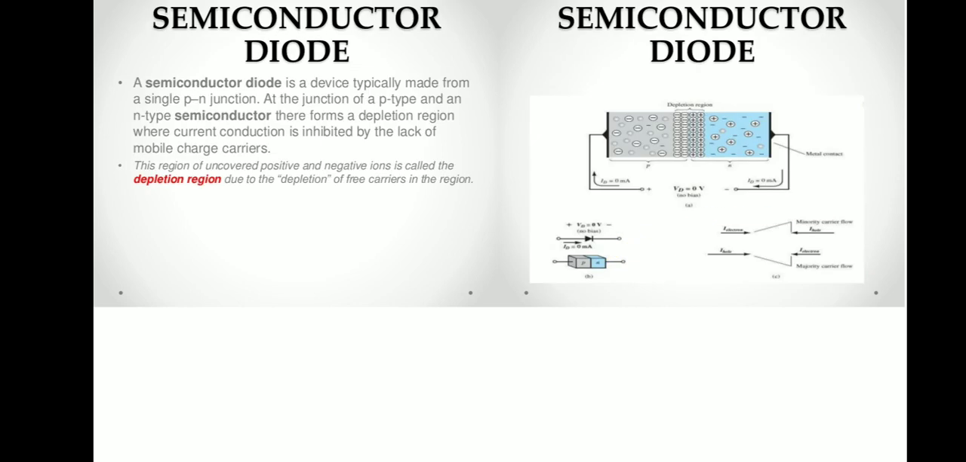Then the semiconductor diode. A semiconductor diode is basically made from a single PN junction, at the junction of P-type and N-type semiconductor. These form depletion regions where the current conduction is inhibited by the lack of mobile charge carriers. The region of uncovered positive and negative ions is called the depletion layer. The figure shows the PN junction with charge carriers.